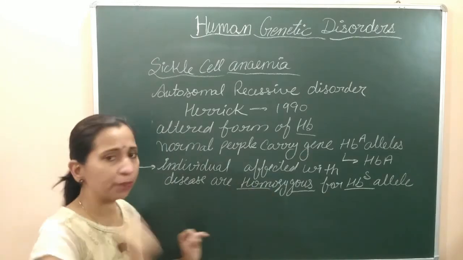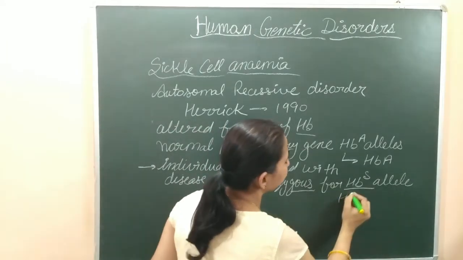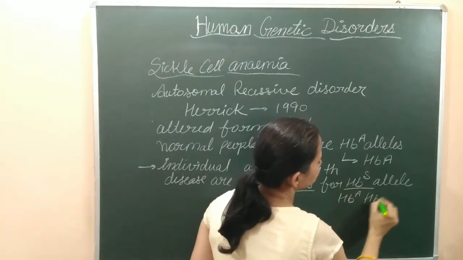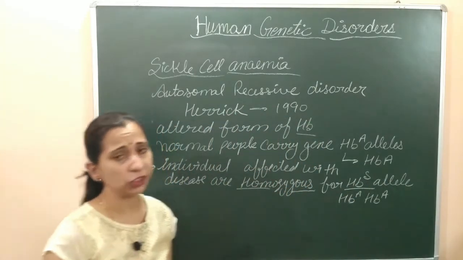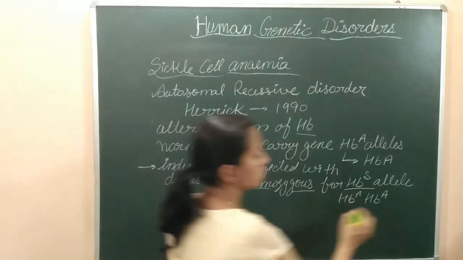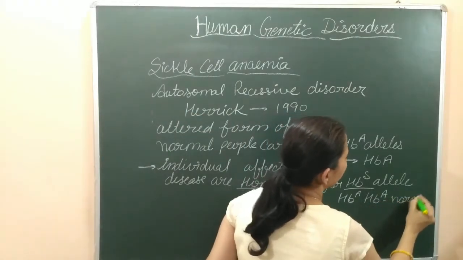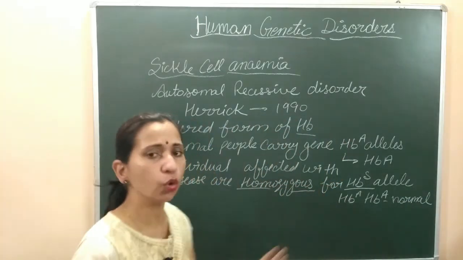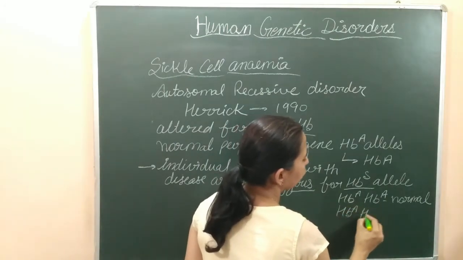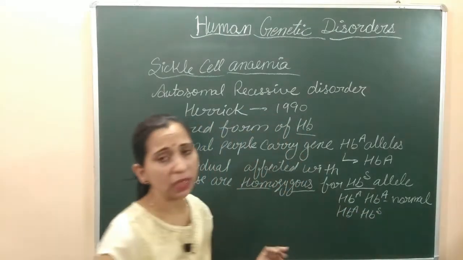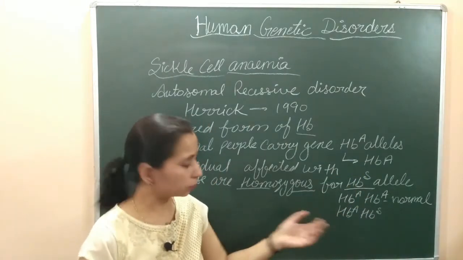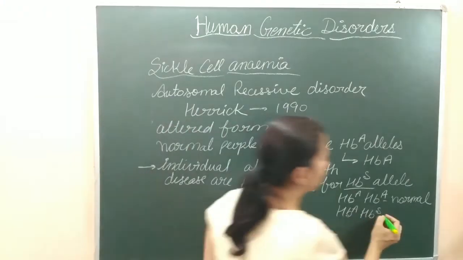Now why have we written homozygous here? Let's see. We have three possibilities. If a person is carrying HBA and HBA, that is two alleles of the HB gene, HBA and HBA, this condition is considered the normal condition. In this condition there is no effect and no symptoms of the disease. But if the person is heterozygous, carrying one HBA and another HBS allele, one normal and the other the sickle cell or affected allele, then this type of person is known as a carrier of the disease.